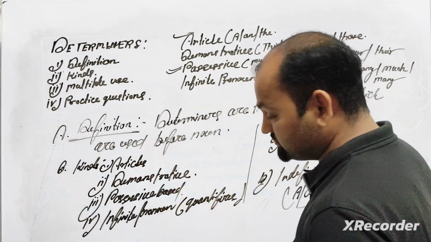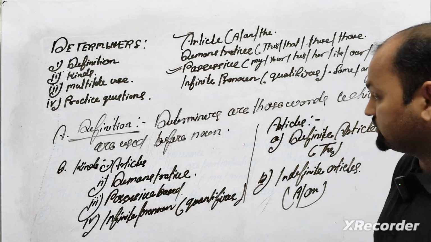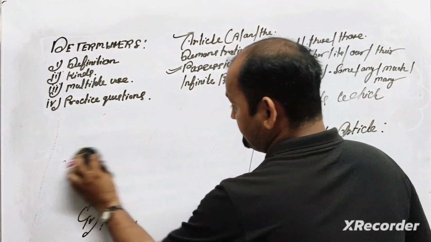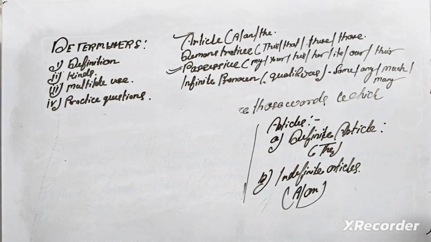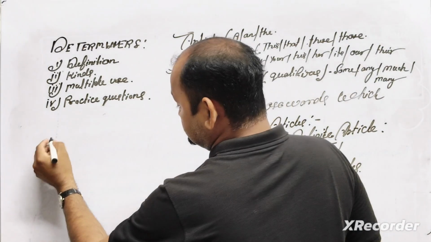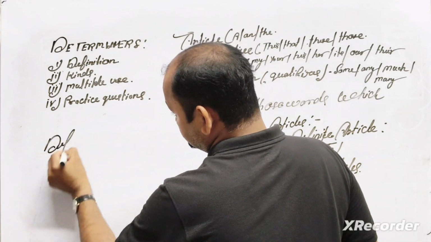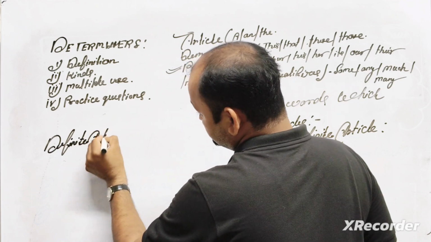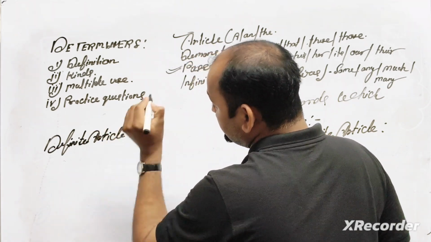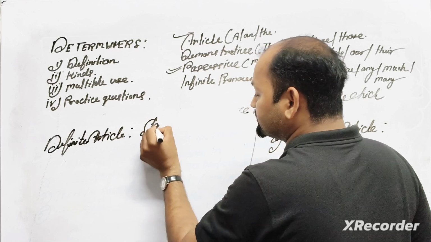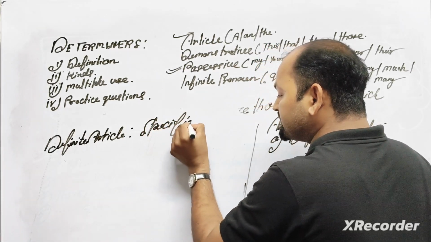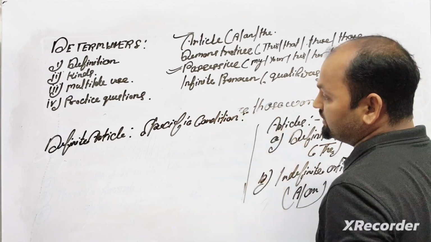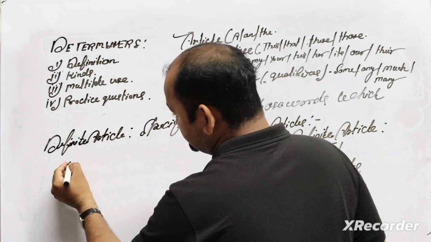Number one, I want to erase them. Okay, now look here. The definite article is used in a specific condition. Let me give you one more example.